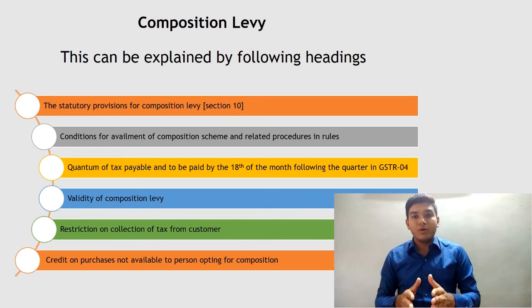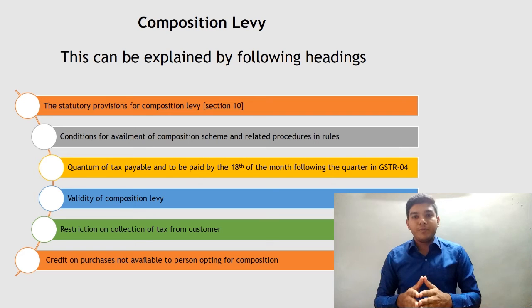As we have already seen, when a person is purchasing goods from an unregistered supplier in GST, the GST Act requires that person to pay tax on reverse charge basis. So for a person opting for composition levy, if he has purchased any goods from an unregistered dealer, he should have paid tax under reverse charge basis.